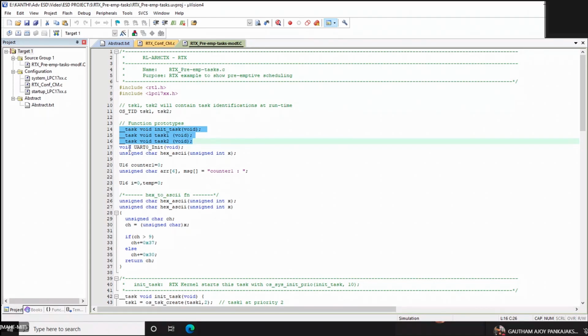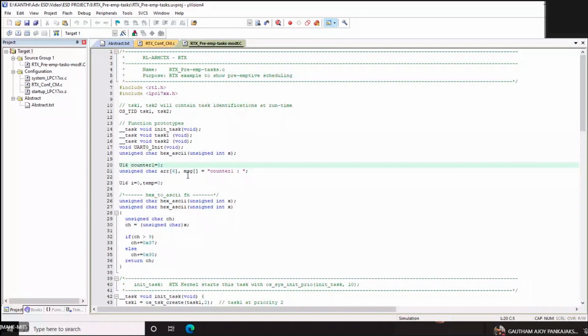Okay, void, you declare it. And another declaration is that we are going to display some characters here, so we'll be using a function called hex to ASCII. I have given an unsigned character hex to ASCII with some variable name. And I'm using a counter in one of my tasks.